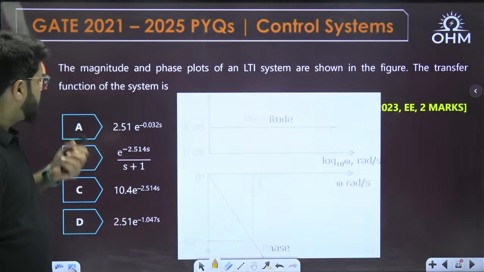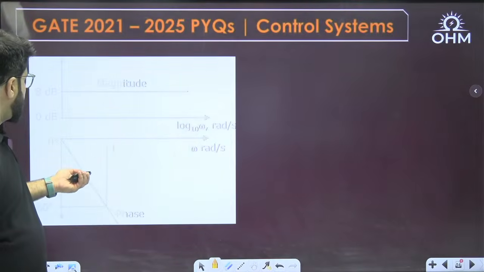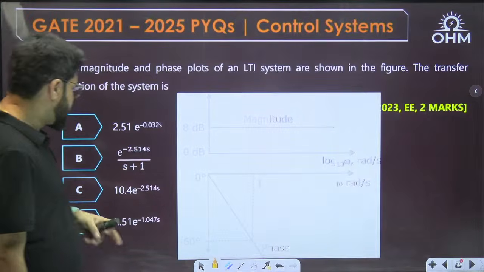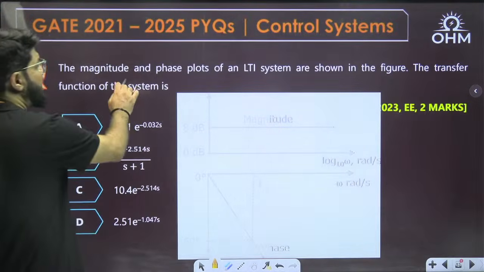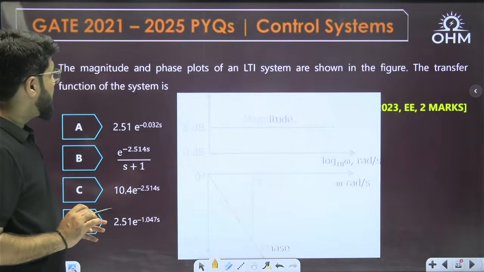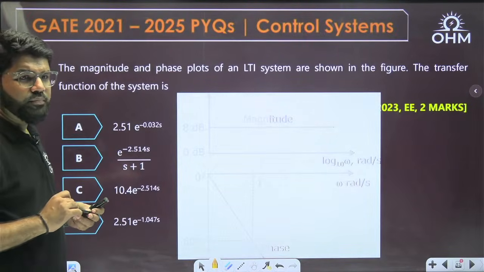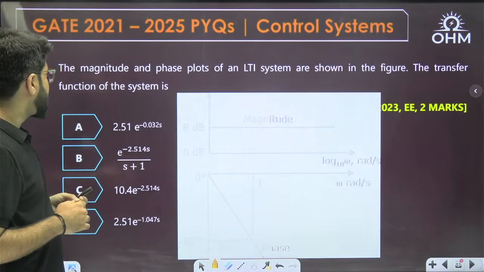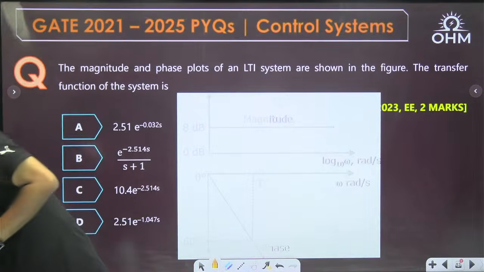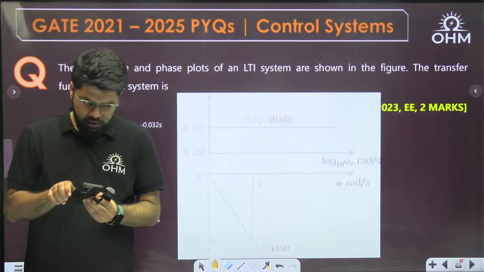I think the plot color changed. I don't know why this graph color changed, but anyway, the magnitude and phase plot of an LTI system are shown in the figure. The transfer function of the system is... let me see whether in the video it is clear to you or not.